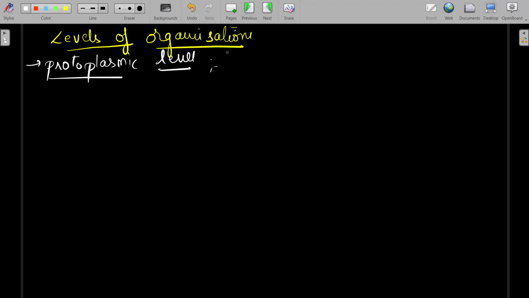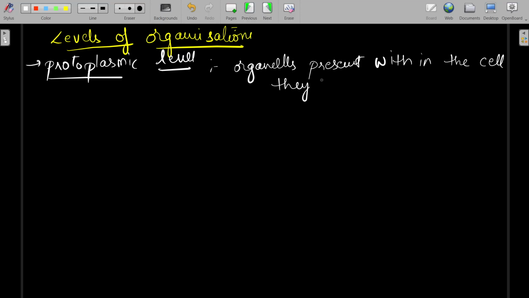Here, organelles present within the cell perform the functions. Generally organelles are present within the cell, but in this protoplasmic level they perform the functions within the cell.